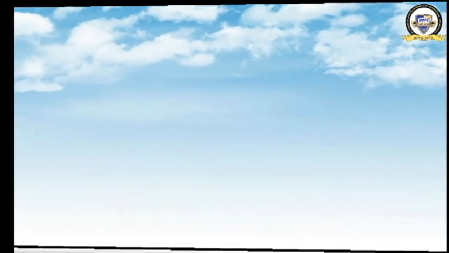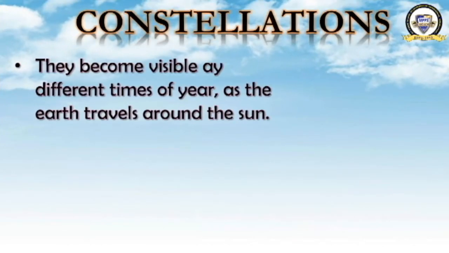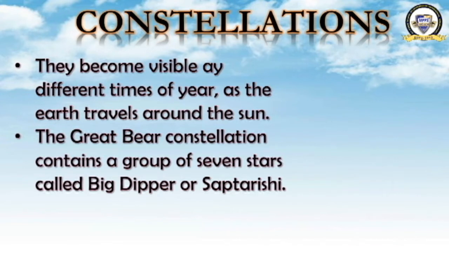So you have understood constellations. Let us continue. Let us learn some more about constellations. They become visible at different times of the year as the earth travels around the sun. Our earth is revolving around the sun, and when it revolves around the sun, some of these constellations are visible.